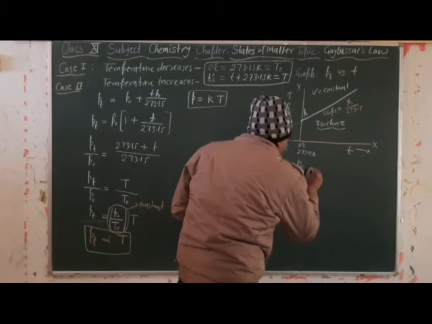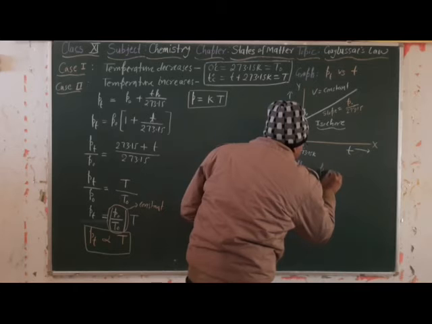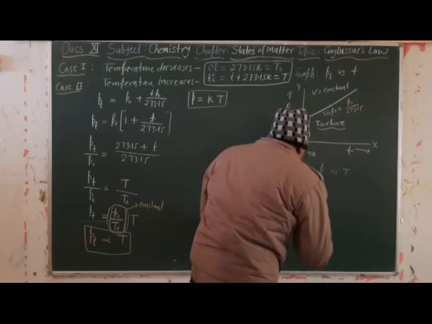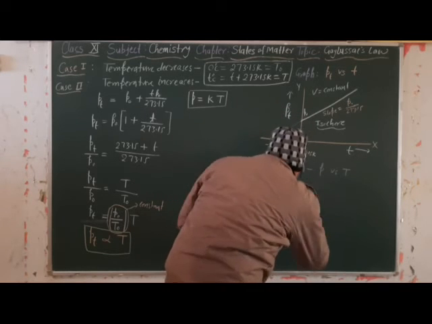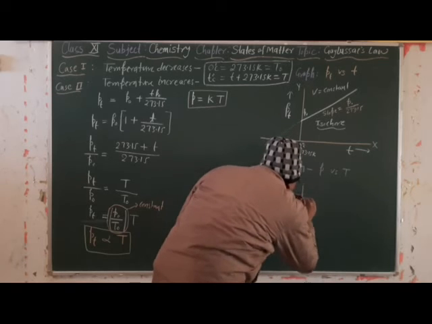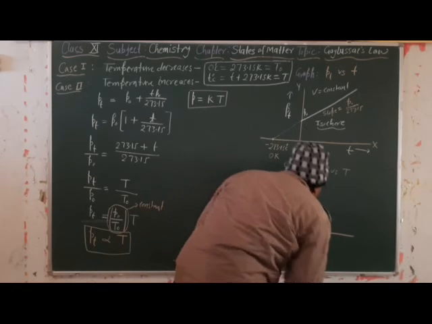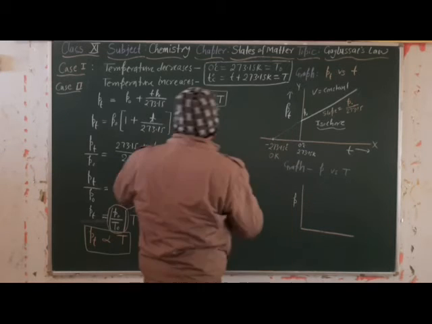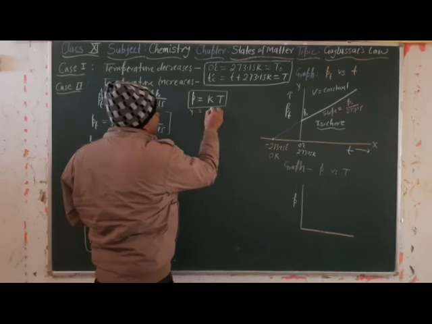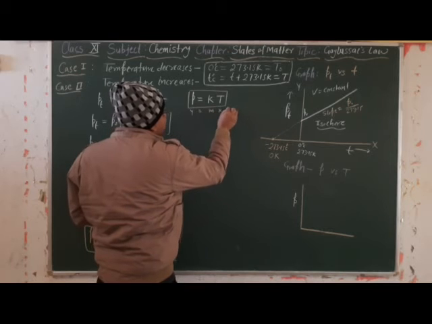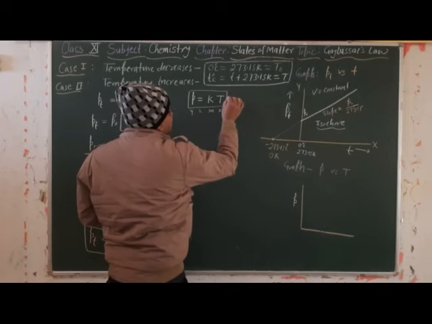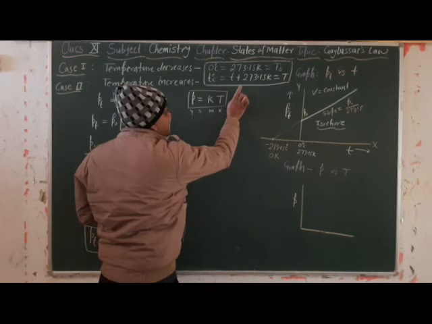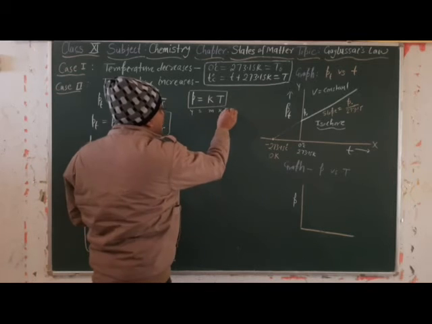This graph is pressure versus absolute temperature. Then here, see, take pressure, Y is equal to mx plus c. C is the intercept, and here there is no C.